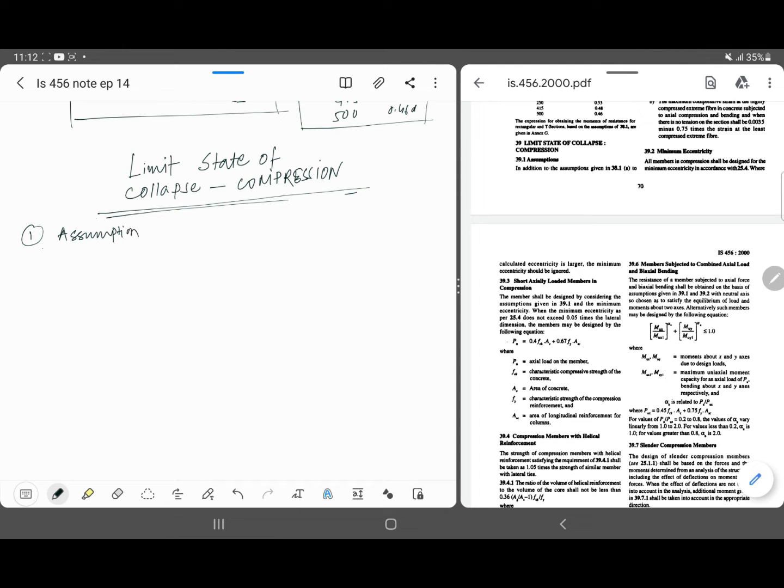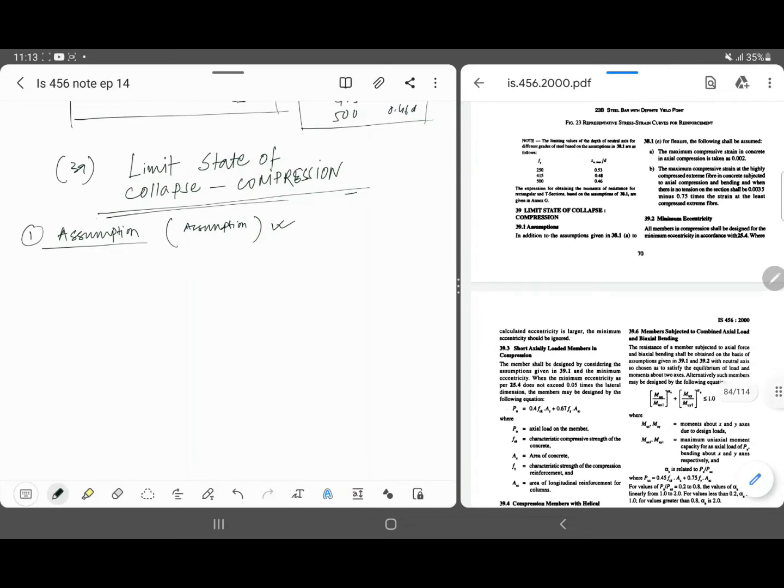Okay, before starting the assumptions, this is clause number 39, and the last clause, that is our collapsibility, is clause number 38. So all the previous assumptions are applicable. Further, we add two assumptions. Okay, number one,